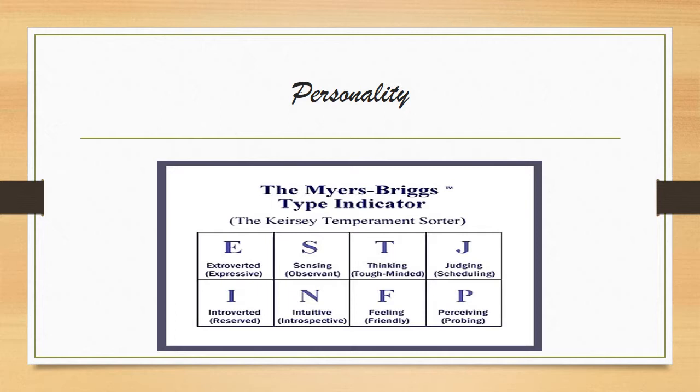And as far as the J and the P, I feel like he was more of a J because he is task oriented and he had to make sure that he was on top of things and made sure that all of his laws were passed and that everyone was agreeing with him and that he knew what he was doing at all times. So all in all, he would be an ESFJ.